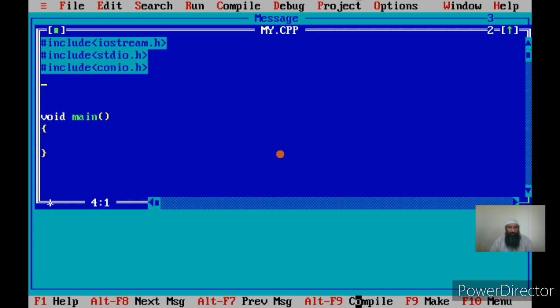Now, let us declare global variables of type integer, say number1, say it is global g, comma, number2 is again say global. I am putting g so that you understand it is global. It's not required otherwise.